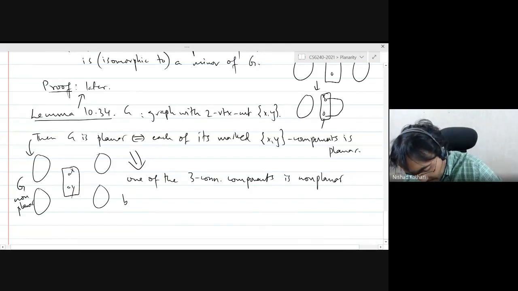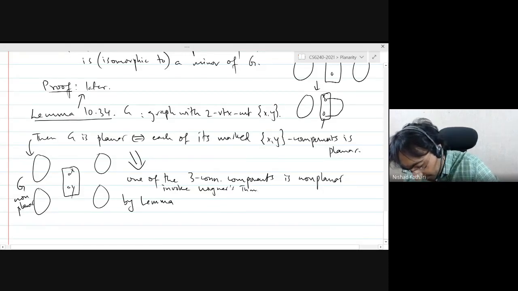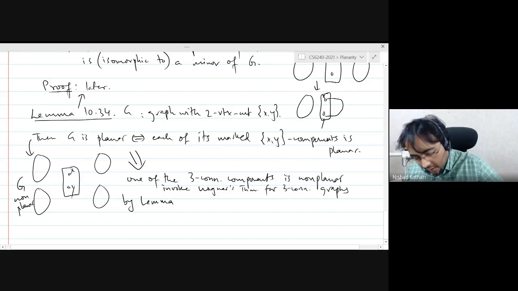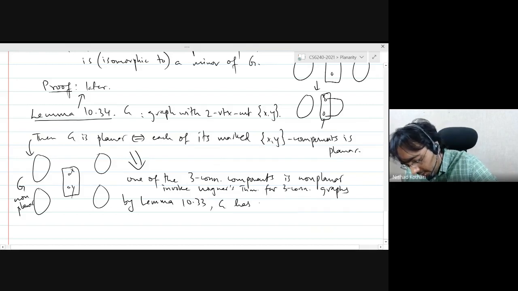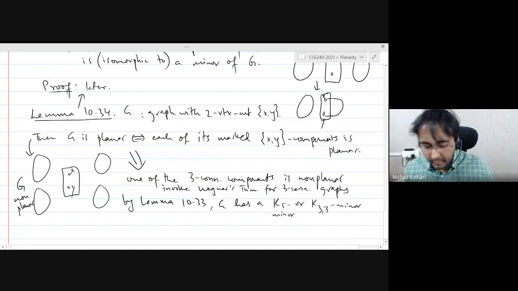So now invoke Wagner's theorem for three connected graphs, which we'll be proving. And now by the previous lemma 10.33, G has a K5 or K33 minor. Okay.